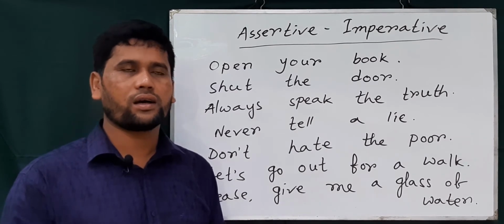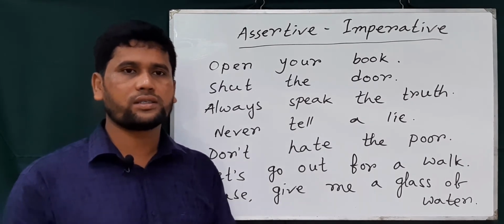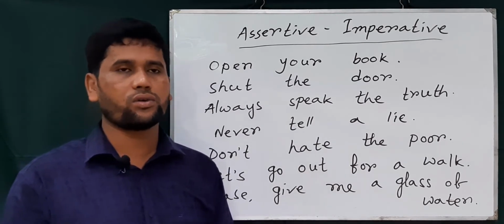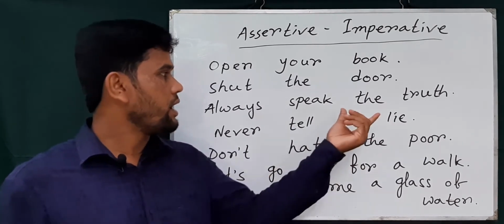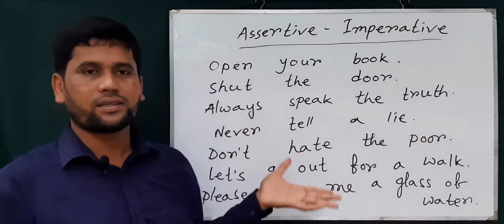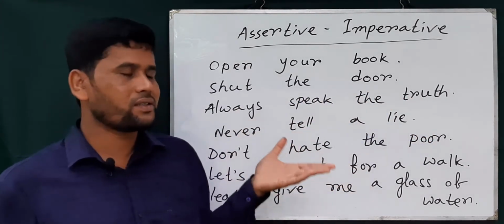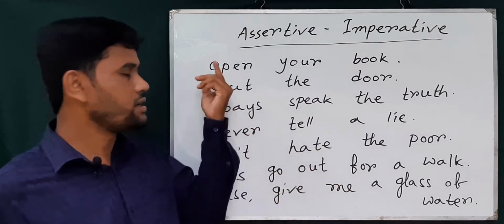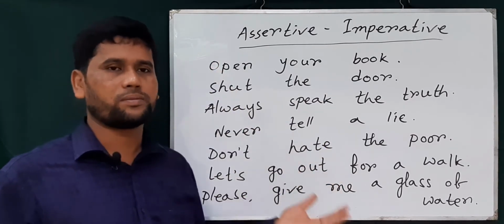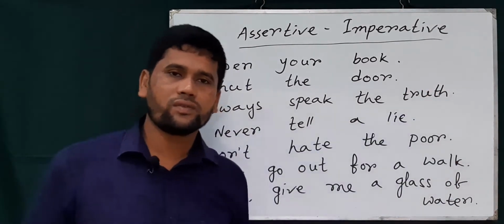You know, when you are going to change speech from direct to indirect, or you are going to use punctuation marks, you must identify whether the sentence is imperative or another type. If the sentence is imperative, you find these types of words at the beginning, and at the end we use a full stop.